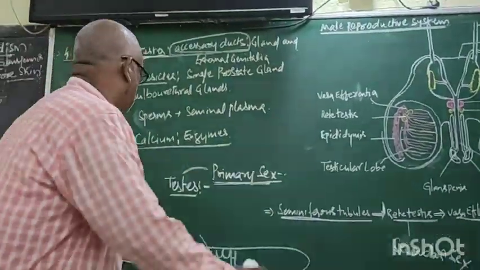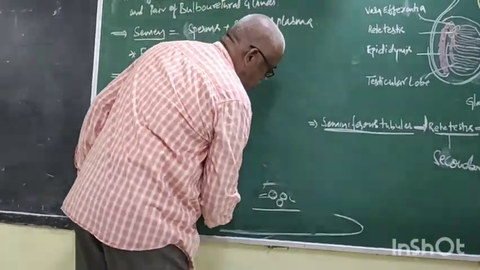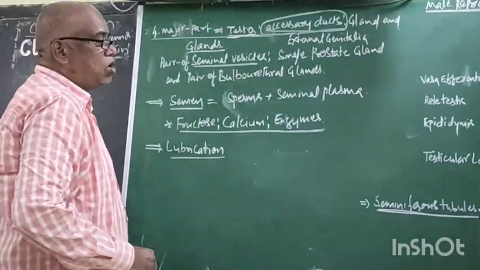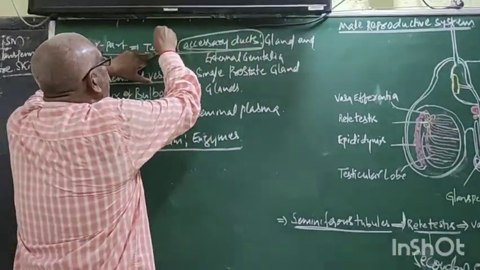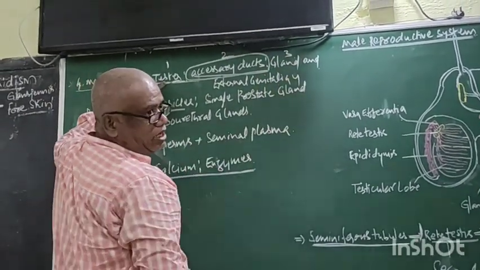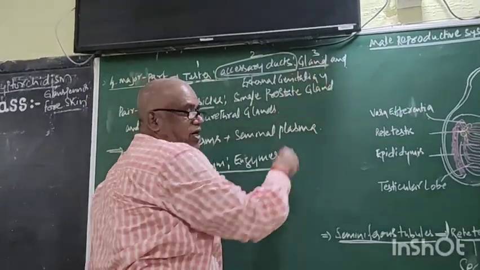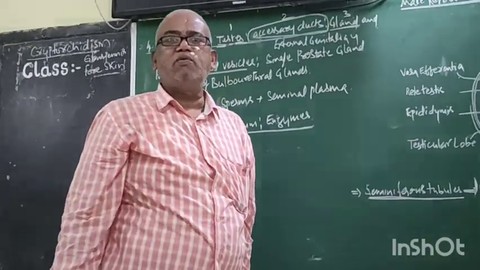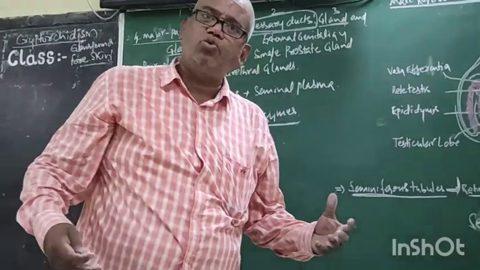Now come to the next one. Testes, 1; accessory ducts, 2; glands, 3; external genitalia, 4. These are the 4 major parts. Now, glands. You know glands are for secretion. The salivary gland secretes saliva. The gastric gland secretes gastric juice.